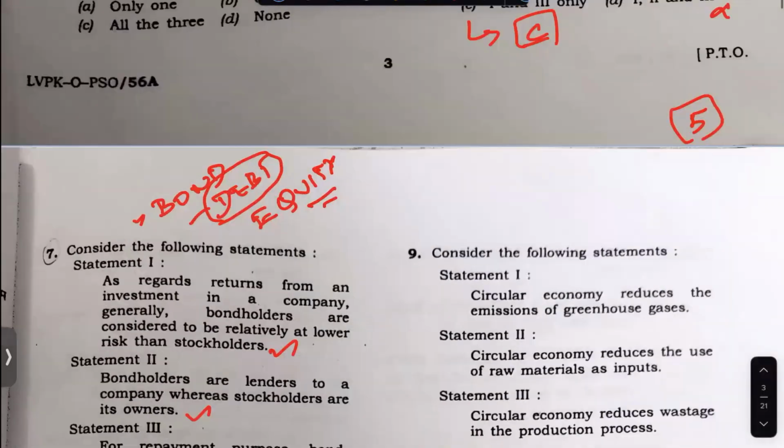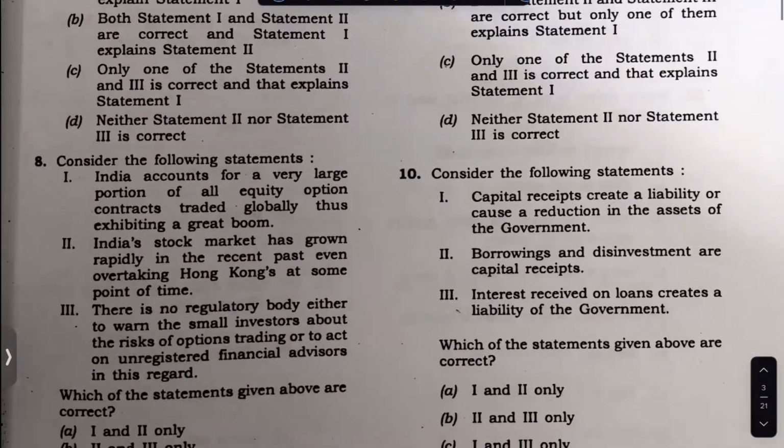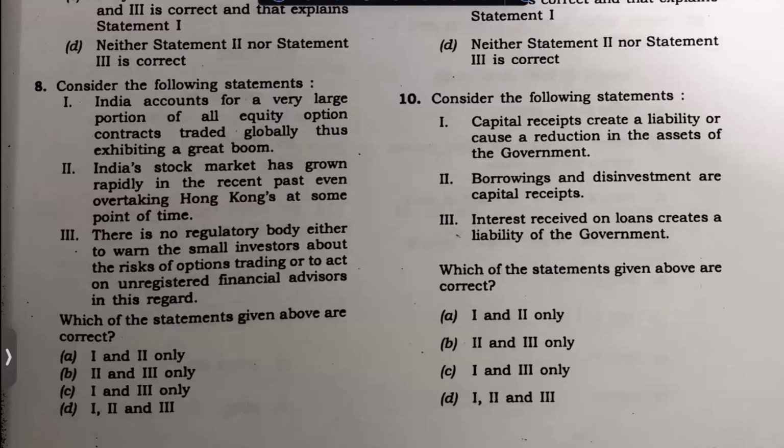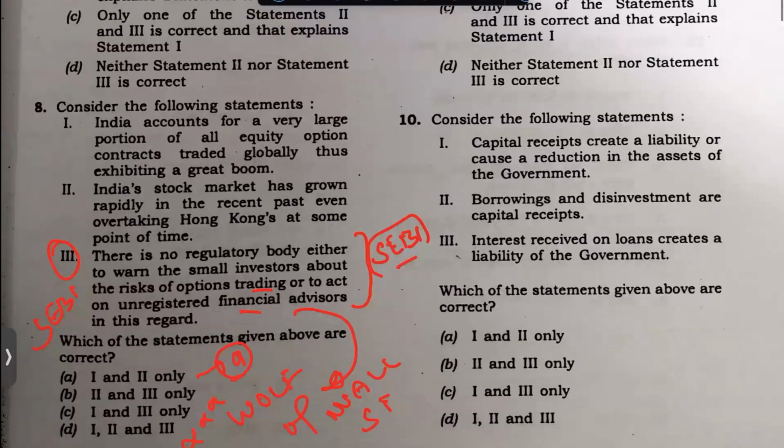This is a question that should have been taken, my friends. This is something very, very interesting. Here also it's a SEBI related question. This time, with the unregistered trading act, there was a Wolf of Wall Street kind of person. Many were using YouTube for defrauding the general public, saying that they will be investing in the stock market. It was SEBI who regulated that. So if you know this, there is a regulatory body, and the answer comes as A. This question should have been taken, my friends.